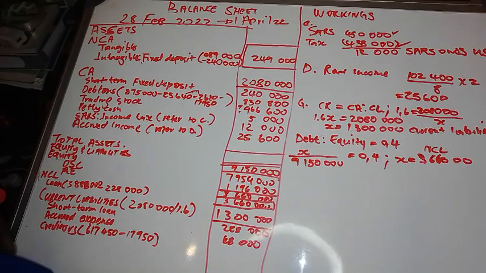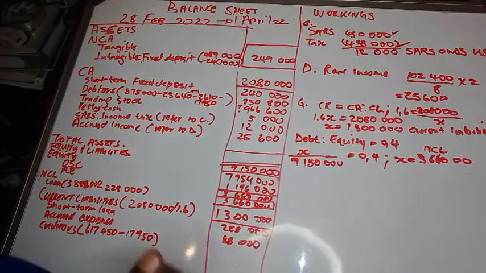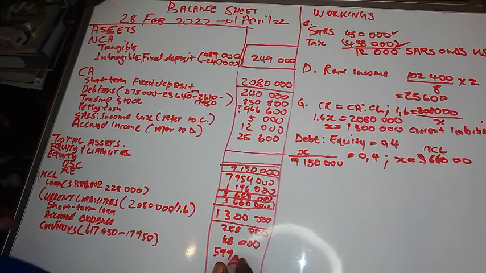So we just subtract 17,950, and then we've got 599,500 for creditors.